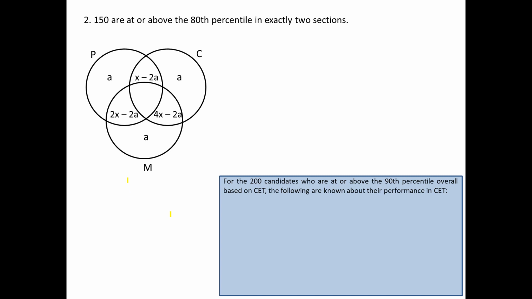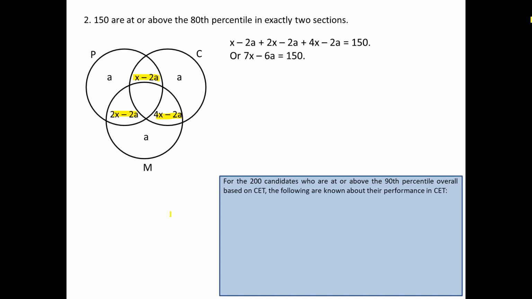So exactly 2 represents these three areas. One is 2x minus 2a, one is x minus 2a and one is 4x minus 2a. When the question says these three areas add up to 150, that means x minus 2a, 2x minus 2a, 4x minus 2a, when we add them it should be 150. So the sum of all these areas will give us an equation, 7x minus 6a is equal to 150.